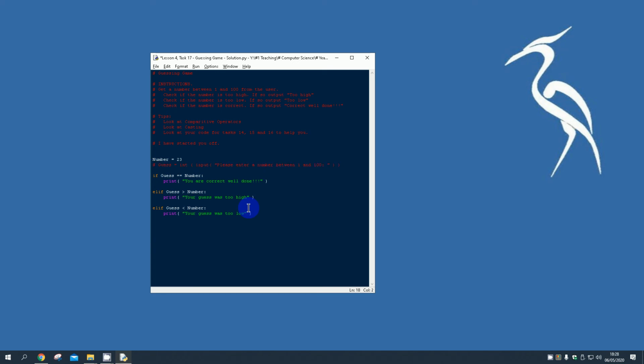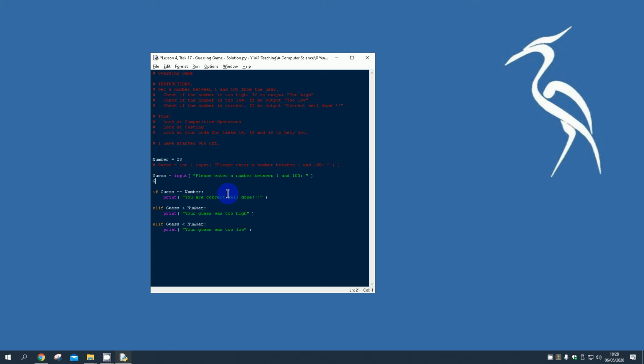However, if you don't fully understand that, let's break this down and do it one step at a time. The first thing we need to do is get the input from the user. What we should know now, having looked at the other solutions, is that this value stored in guess will be stored as a string, and we need to make it an integer.